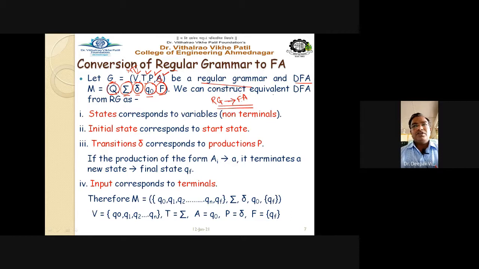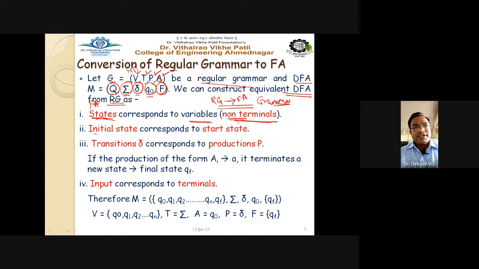So we can construct the equivalent DFA from the given regular grammar as follows: states correspond to the variables or non-terminals. Just now we have discussed the states in your finite automata, and this is nothing but the non-terminals in your grammar. So the states in the automata correspond to the non-terminals in the regular grammar, right?